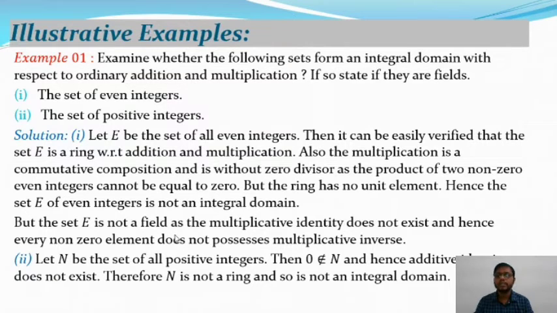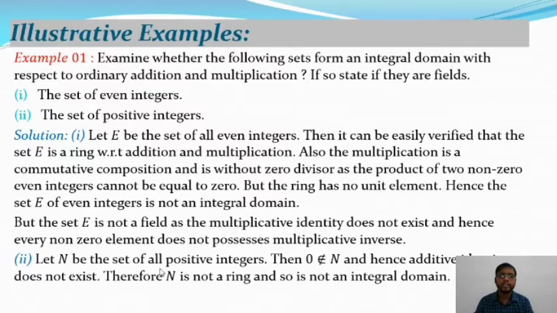But 1 does not belong to E, as well as every non-zero element does not have a multiplicative inverse, so it is not a field. So the set of even integers is not an integral domain, and it is not a field. Now move on to the second part of the above example, the set of positive integers.